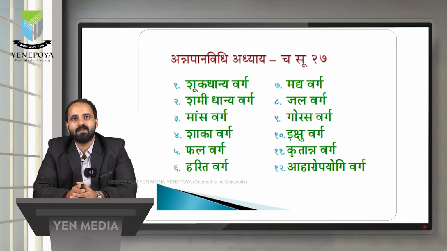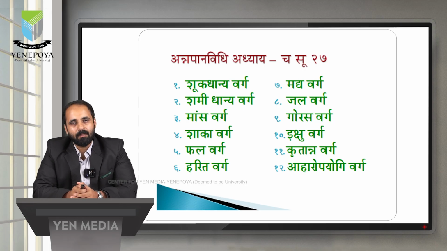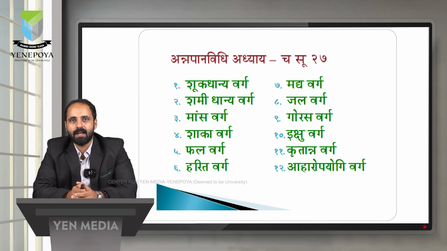Next one is the Gorasa Varga. Gorasa Varga means milk or milk products. For example, milk we can consider as Gorasa Varga, then butter, curd, etc. Next, Ikshu Varga. Ikshu Varga is any Ahara Varga which is made up of sugar cane. For example, Sharkara, jaggery, etc. we can consider as the Ikshu Vargas.